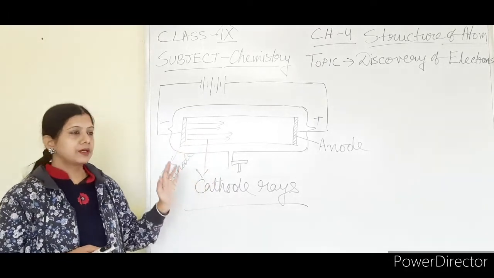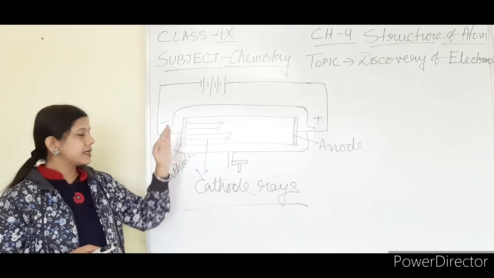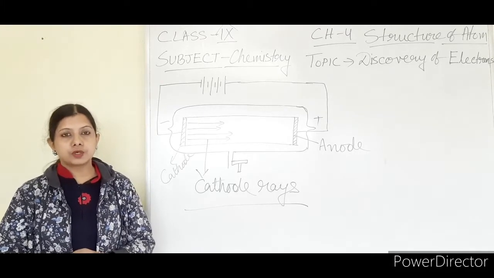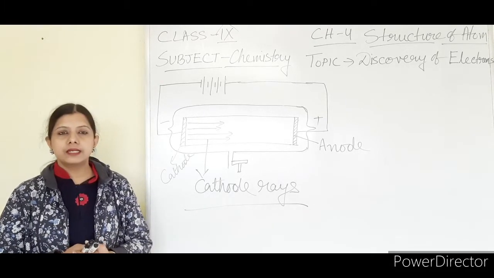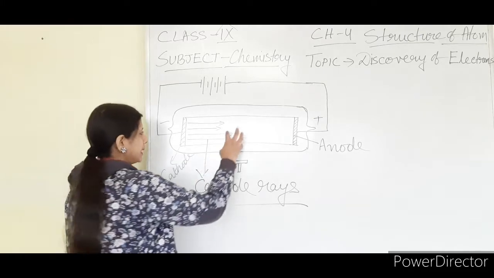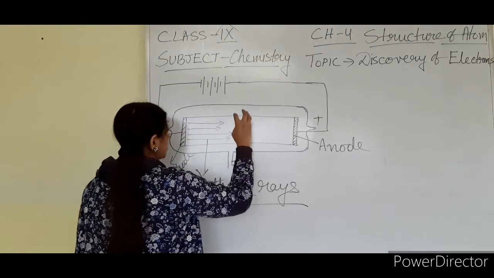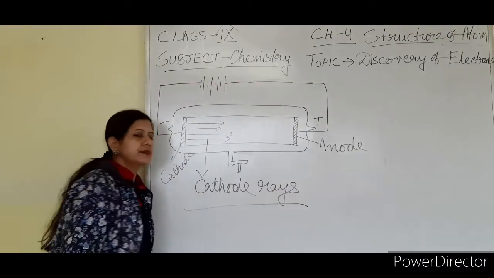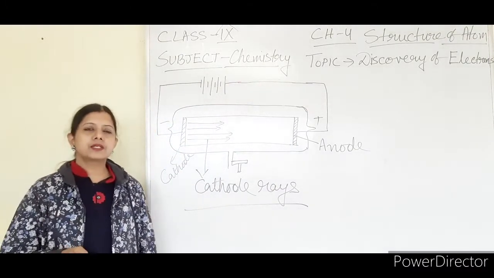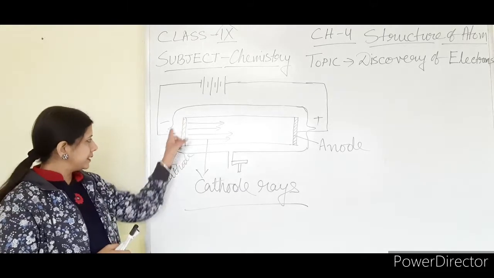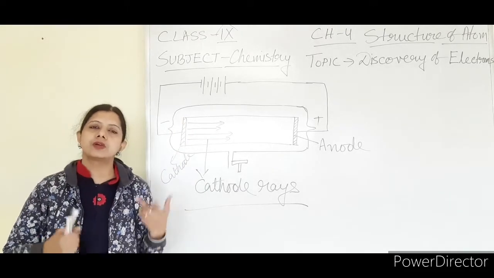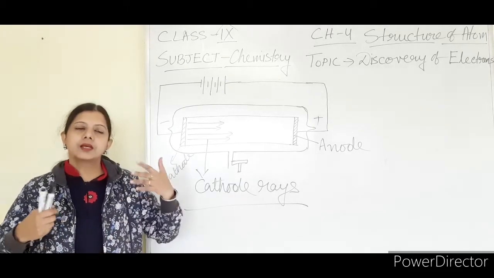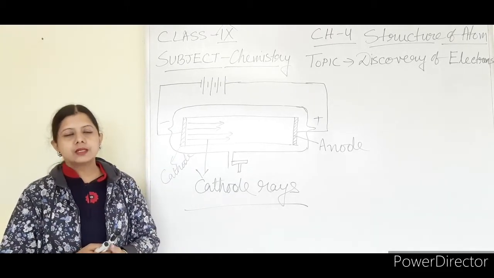That means definitely these rays also carry negative charge, then only deflection is possible, otherwise there would not be any deflection. If we place a negatively charged substance here, the rays get deflected, and that deflection is only possible if these rays also consist of negatively charged particles. So from here the electron has been discovered.